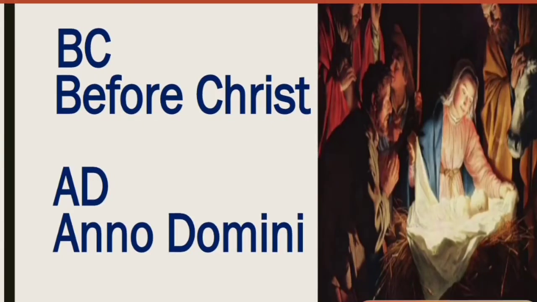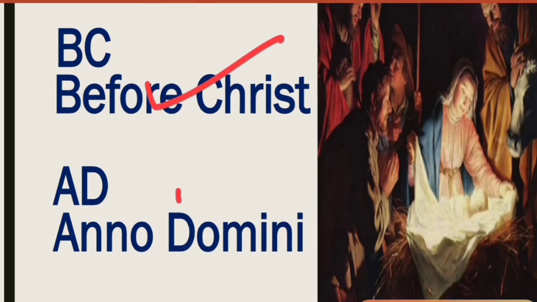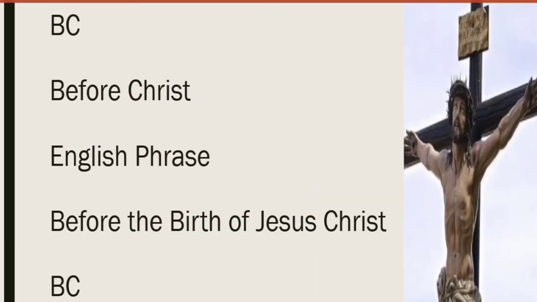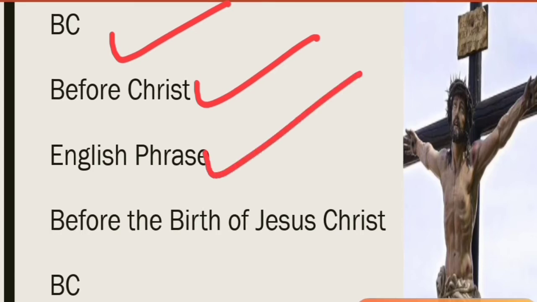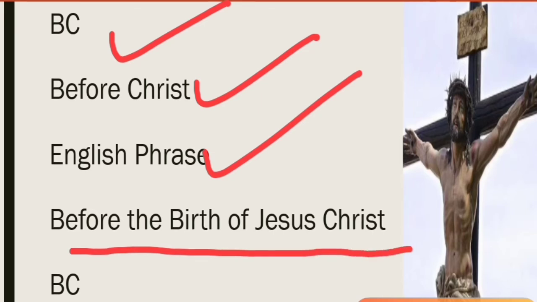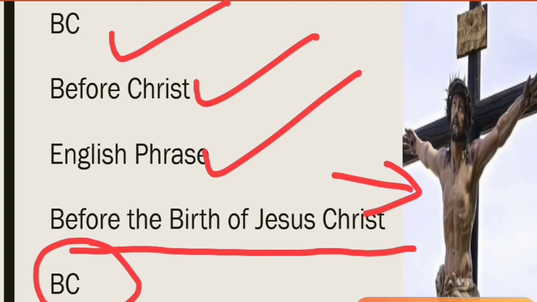To describe time in history, we often use terms like BC and AD. So let's see what these terms are. Let's take the first one, BC. It means before Christ. This is an English phrase, and it means before the birth of Jesus Christ. That is called BC.